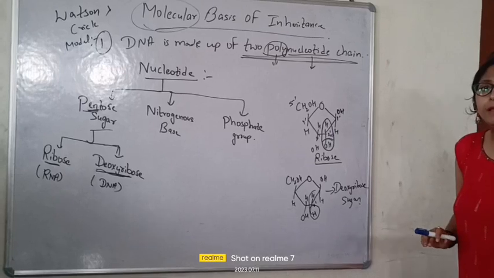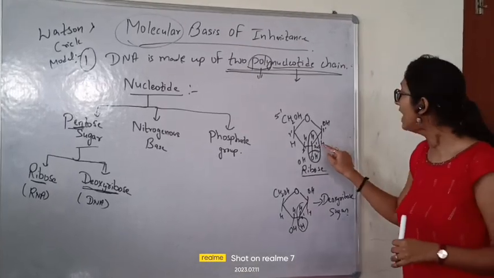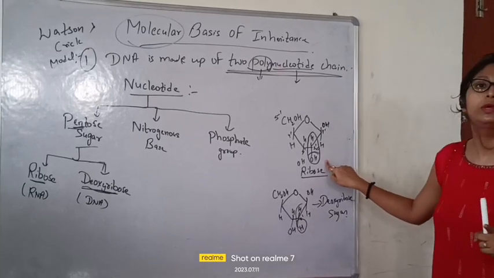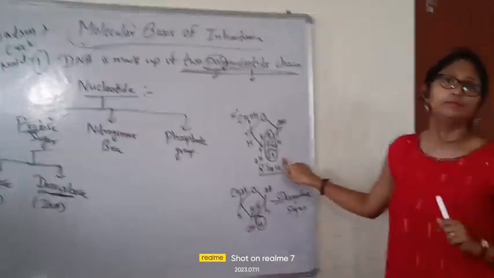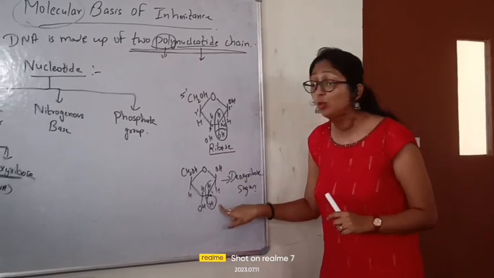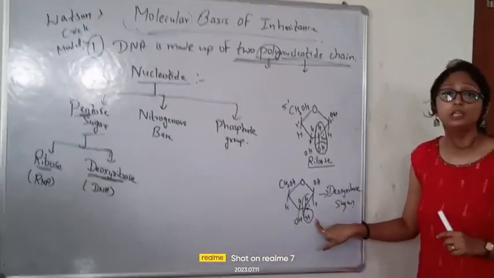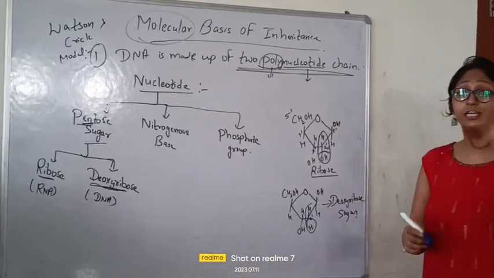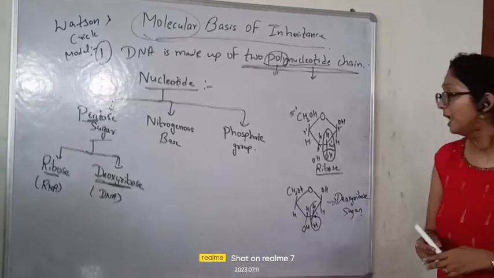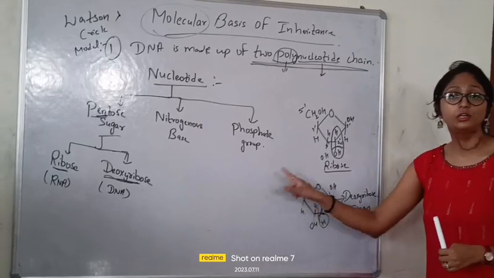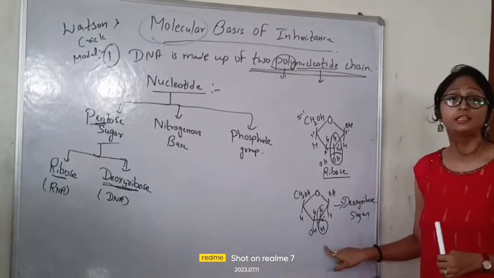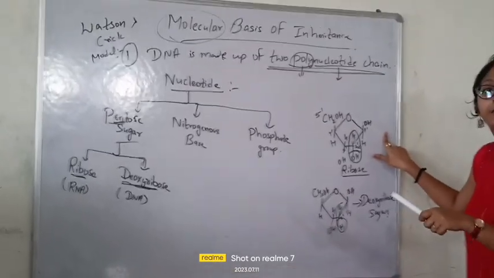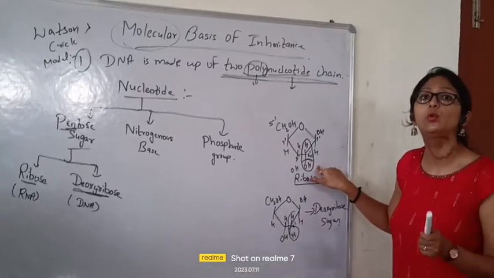What is the difference between ribose and deoxyribose? In the ribose, at the 2 prime carbon chain, you will get the OH group. And if that is present, then it is a ribose sugar. And if no OH group is present in the 2 carbon chain, then that will be a deoxyribose sugar. Simple. So if it is a DNA, this kind of sugar you will find, with no OH at the second prime chain. And if it is a RNA, then at the second prime carbon chain, there you will get the OH group.